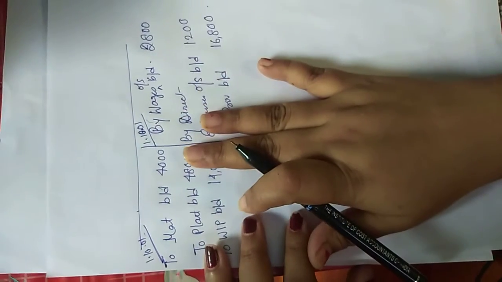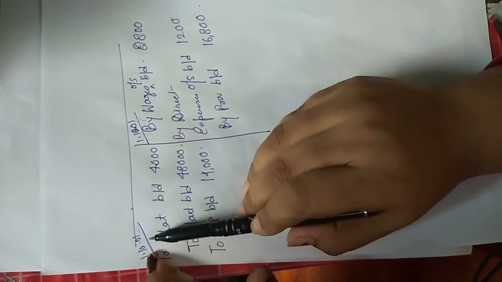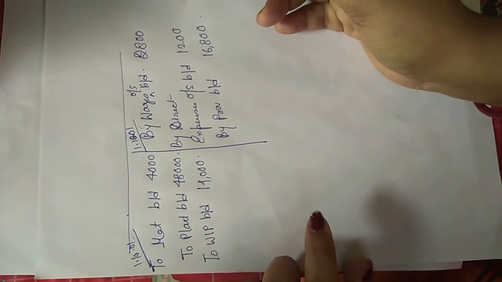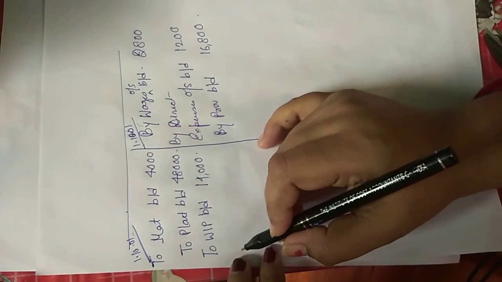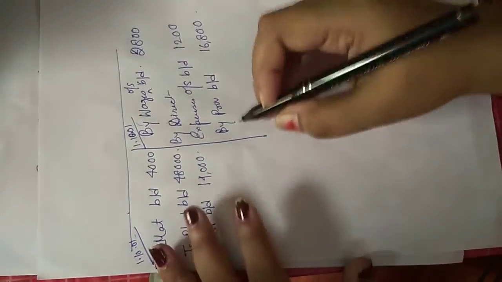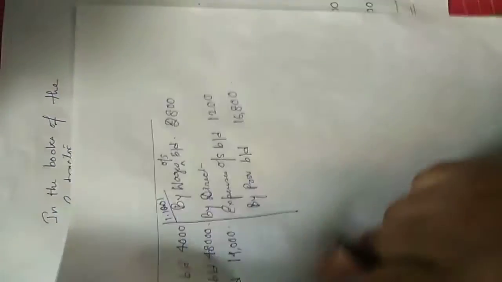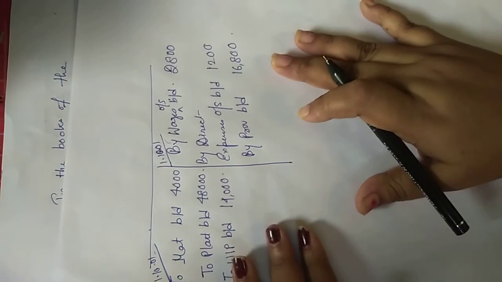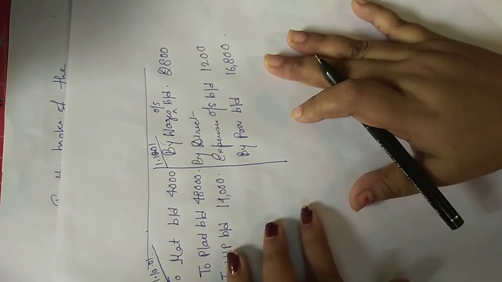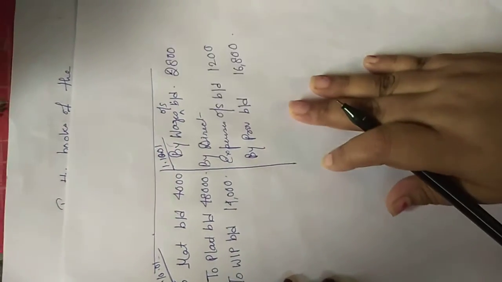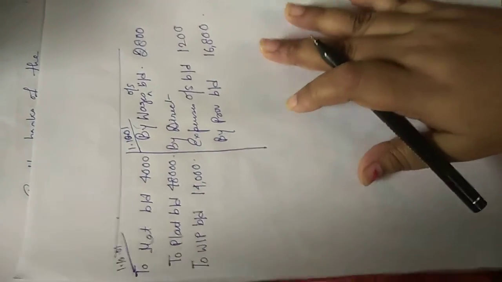When the next year's contract starts, from 1st October 2001 till 30th September 2002, if any material is issued, we'll write to materials issued, to wages paid, to plant, and so on, and we'll again repeat this same process. For the opening balances, please don't think of drawing any balances. This is just the starting of a new year. Here we will record all further expenses and draw the cost of the contract again. Okay, thank you.